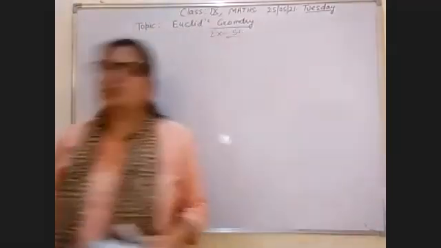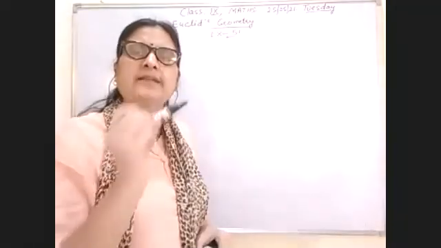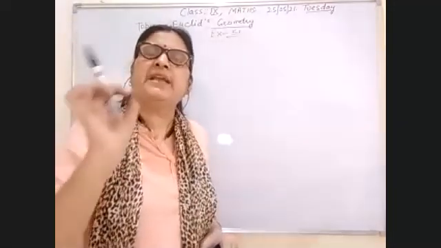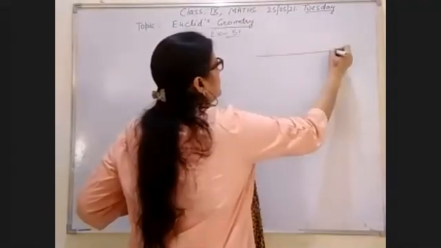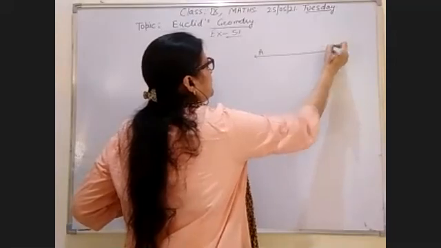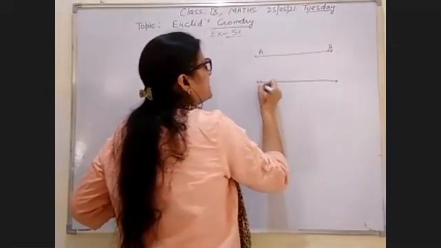Parallel lines are those lines which never meet at any place, and the distance between the two lines is always the same at every place. I am drawing the figure. For example, first I have drawn line AB, and the second line I have drawn here is CD.